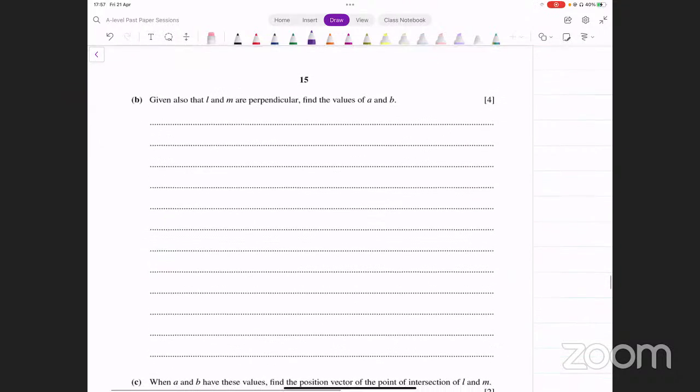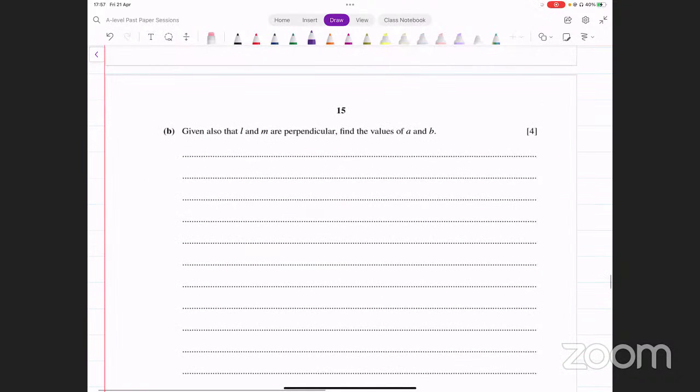Now it says, given also that L and M are perpendicular, find the values of A and B. So now we have another piece of information given, and that is that these two lines L and M are perpendicular to each other.